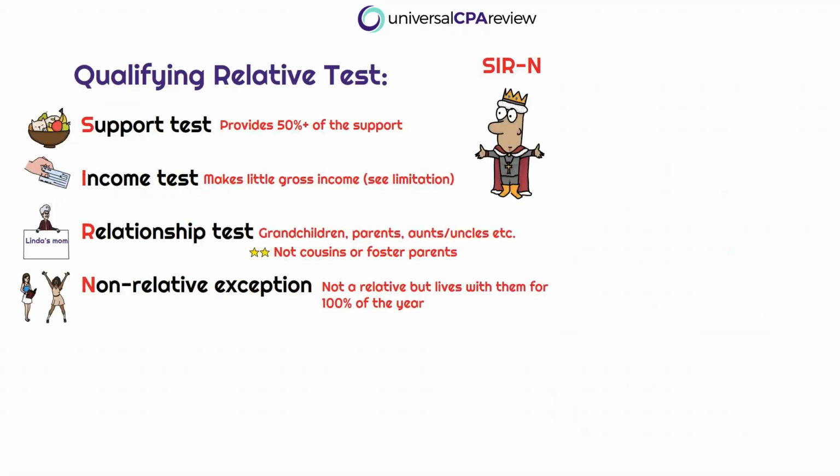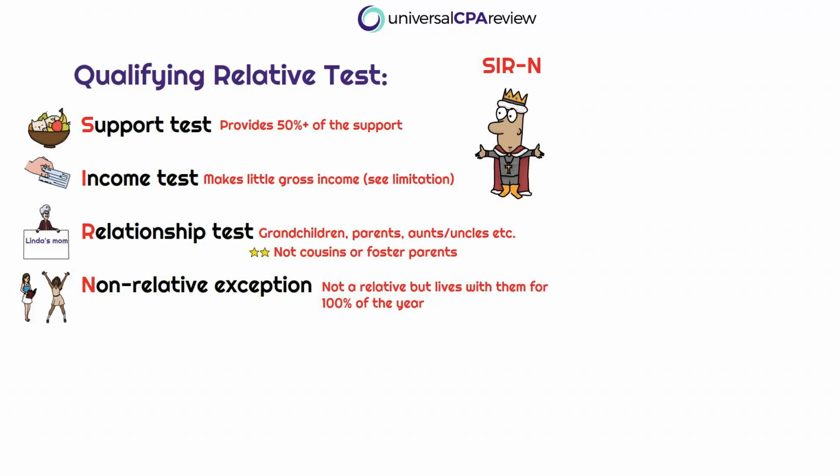Okay, so we've gone through the qualifying child test, and if the taxpayer has determined that the dependent does not meet the qualifying child test, they could still potentially meet the qualifying relative test. Okay, so we remembered the CARS mnemonic for qualifying child. For qualifying relative, we're going to remember the mnemonic SIR-N. So the S in SIR-N stands for the support test. Okay, so there's a similar support test for qualifying relatives as there was for qualifying children.